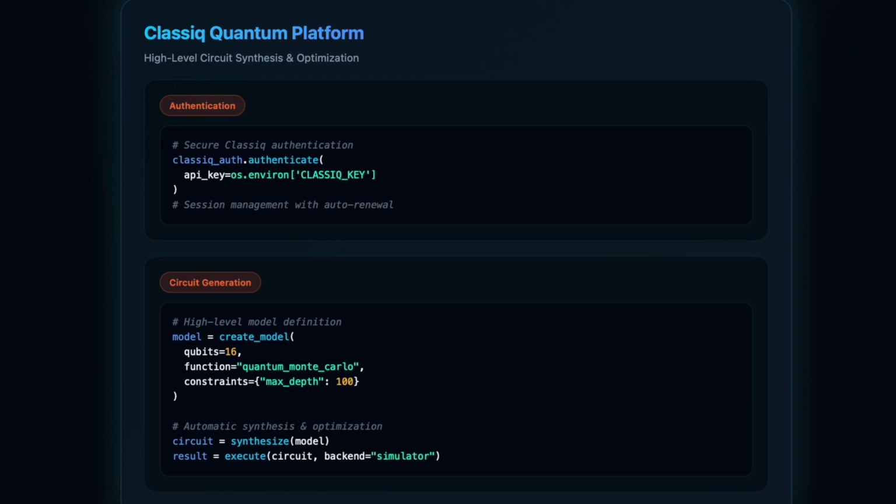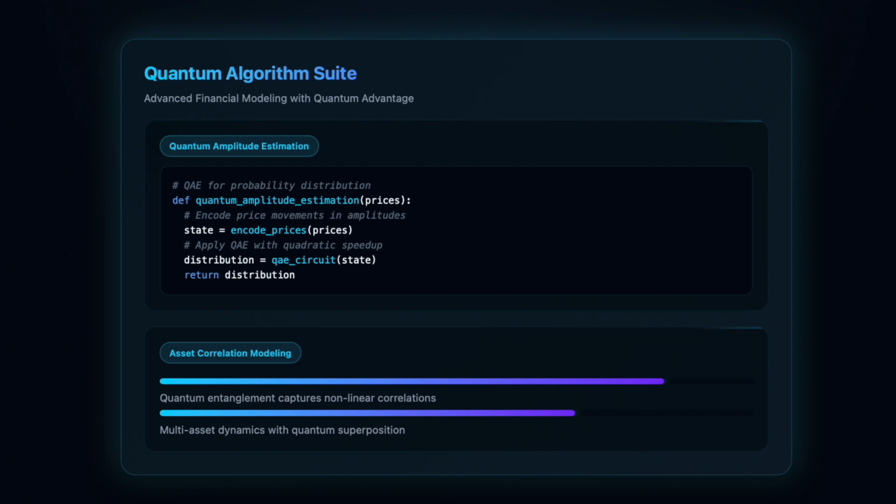ClassIQ integration provides secure authentication with automatic session renewal and environment-based API key management. High-level quantum models are automatically synthesized and optimized by ClassIQ's compiler, abstracting gate-level complexity. Quantum amplitude estimations encode price movements in quantum amplitudes, achieving quadratic speedup for probability distributions.